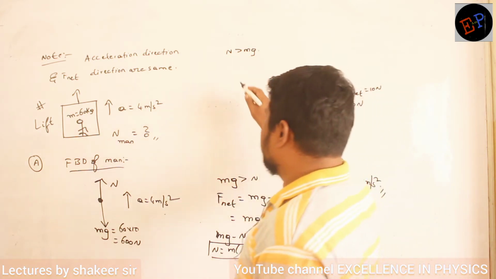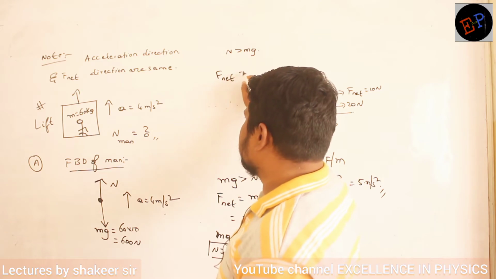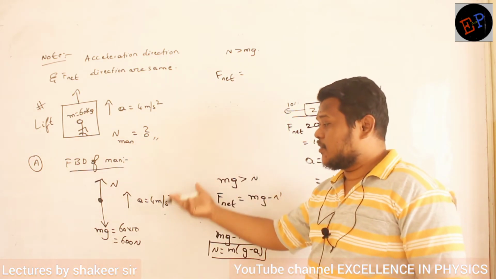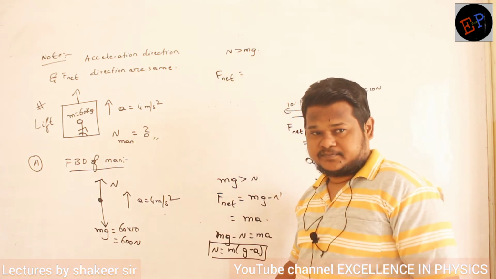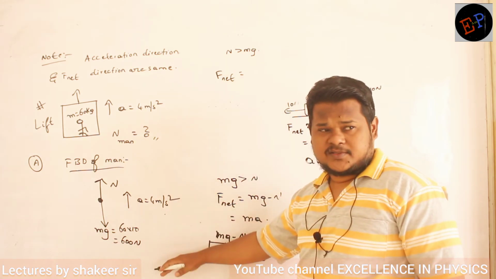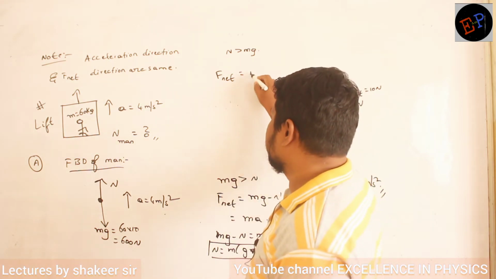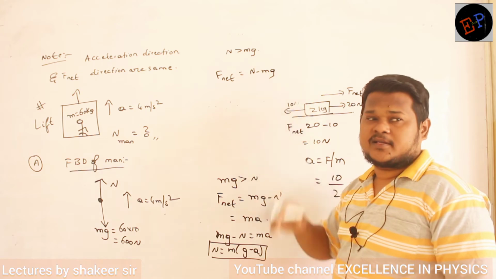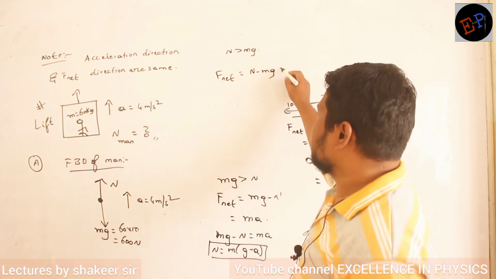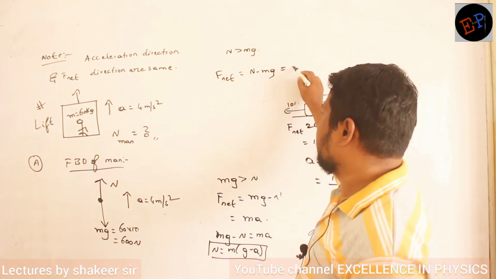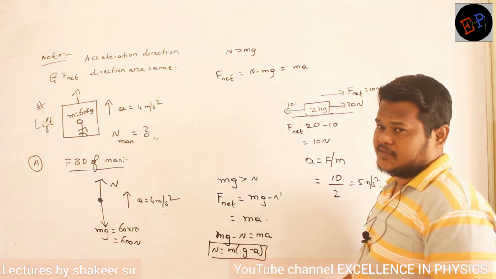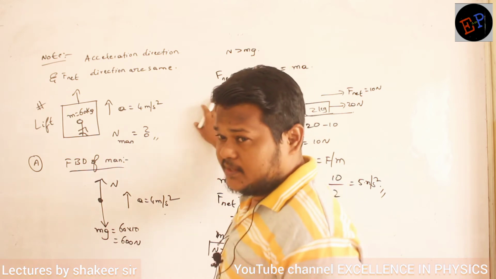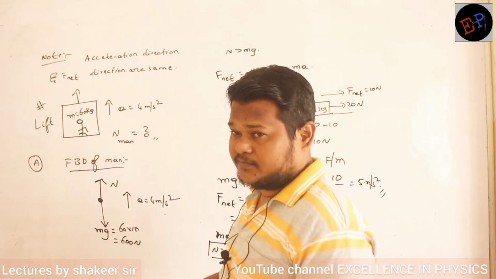So how can I calculate the net force? Net force calculation, the formula. How can I calculate net force in this condition? Bigger force minus smaller force. Remember, N minus mg. Why are we doing N minus mg? Because N is greater than mg. Clear? And what is the formula of net force? Formula of net force is mass into acceleration. This is how we have to write Newton's laws. Clear? Are you able to understand? Praneeth, are you able to follow?